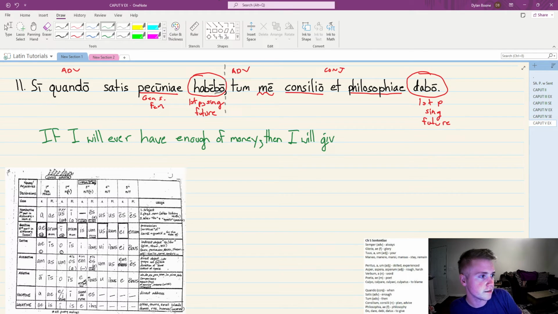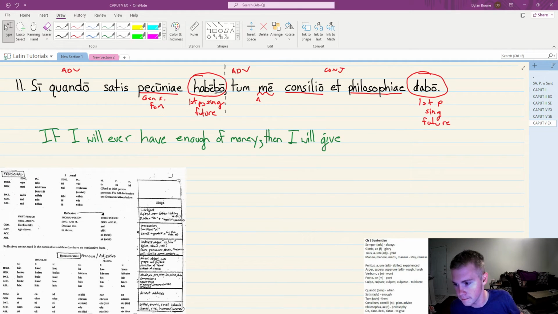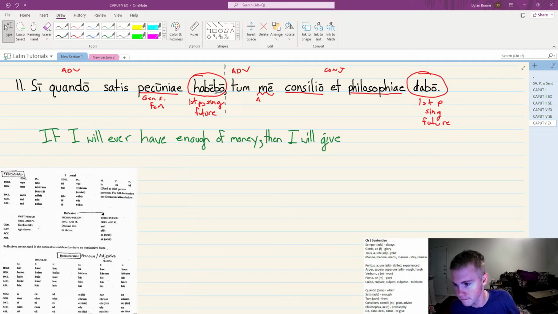And I need a direct object, right? So the direct object of the verb will be an accusative. So let's start from the left here. I might actually have the chart for you here. So me, if you look at that chart on the top left, the ego, me, pronouns, you'll see that me could either be accusative or ablative singular.